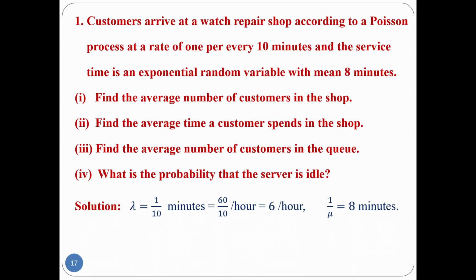Then the exponential random variable with the mean means 1 by mu, and the value is 8 minutes. I convert the minutes into hours. Therefore mu equals 1 by 8 per minute, multiplied by 60, which converts to 15 by 2 per hour.